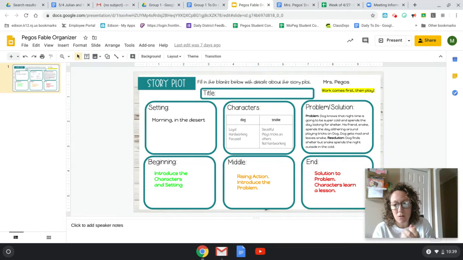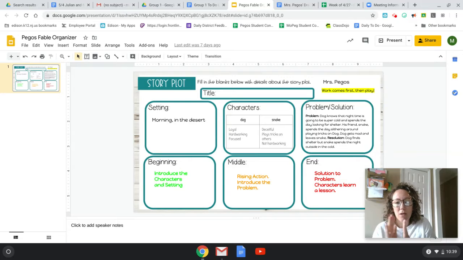The problem is the dog knows that the nighttime is going to be super cold and spends his days looking for shelter. His friend Snake spends the day slithering around playing tricks on Dog. Dog gets mad and leaves Snake. The resolution of the solution is that Dog finds shelter, but Snake spends the night outside in the cold.